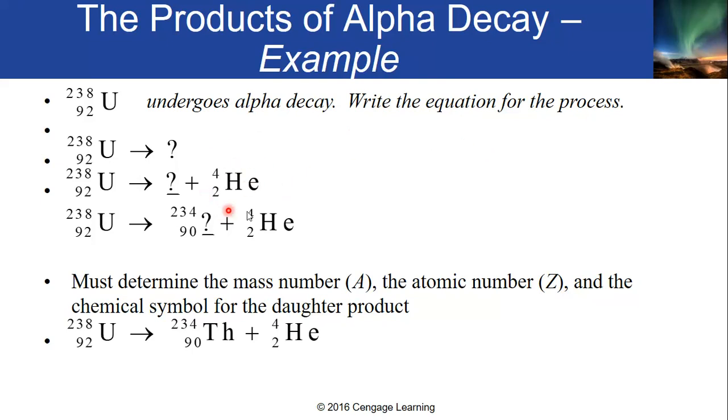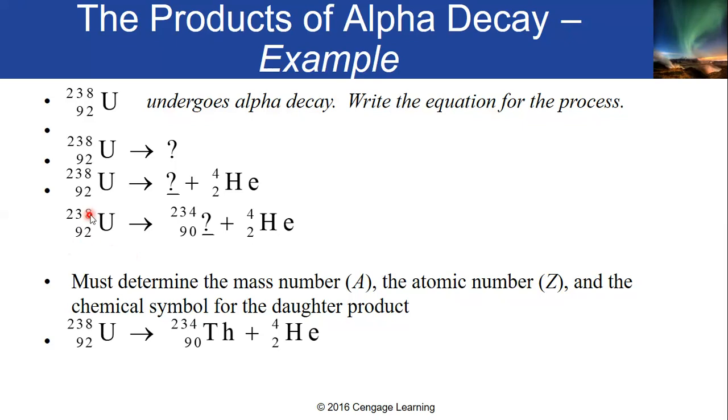Kaya kailangan mo magsulat dito ng 4,2 He, addition for this 4,2 He. And then you have this unknown element. So sa alpha decay, alam din natin na magpo-form siya ng new element. At ano ang mangyayari sa alpha decay? Maglo-loss siya ng dalawang proton dahil nga dito sa helium nucleus. So kaya meron kang idea ngayon na sa atomic number, 92 yung original niya sa parent nucleus, magiging 90 na lang siya dito sa part na ito. Which will be consistent in the addition of the atomic number, 90 plus 2, it will give you the original 92.